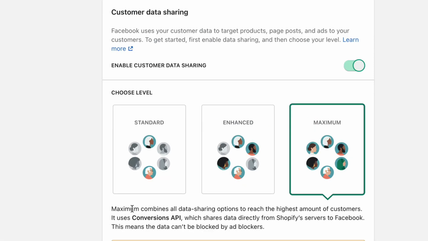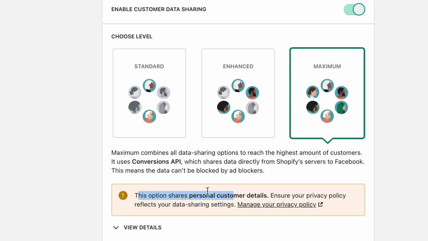So in this, what's happening is the conversions API. So programmatically, Shopify is going to give all of the data to Facebook. It won't even need the pixel for that. You will of course need to still have the pixel to track for other users and for a lot of other activity. But Shopify is also going to provide data from its platform to Facebook. Ensure you have updated your privacy policy to reflect this change as well. Moving on, let's verify a domain with Facebook and also set up those 8 events that I talked about.